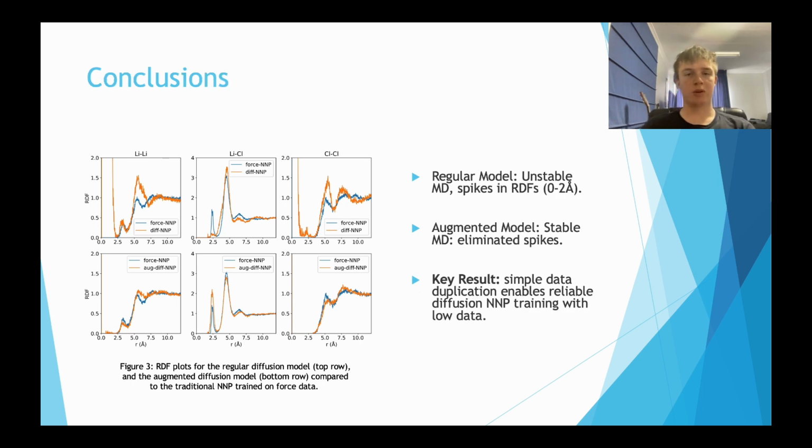The regular diffusion model produces huge spikes in the 0 to 2 angstrom range, implying high instability. However, the augmented diffusion model has completely eliminated these large spikes and is conducting much cleaner and more stable MD. It's very exciting that from the same coordinate dataset, a simple duplication technique completely removes this unstable behavior.